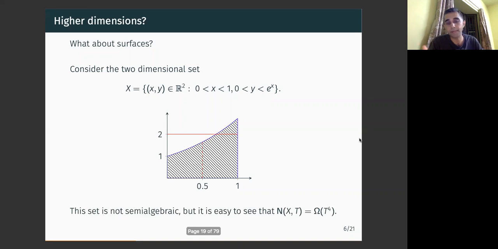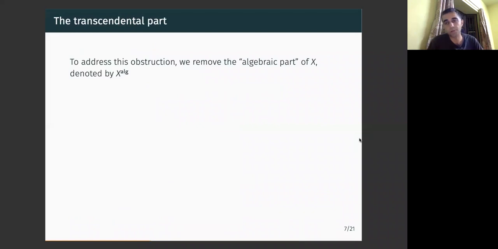But you see, for example, if you look at the line x equals 0.5 or y equals 2, one of the coordinates is rational, and you have a lot of rational points on these straight lines. So even though X has some transcendental quality to itself, we can't hope to get the quality of the bound we had on the previous page. It's really hopeless, but we can remove all the obvious things that are going to cause us problems, right?